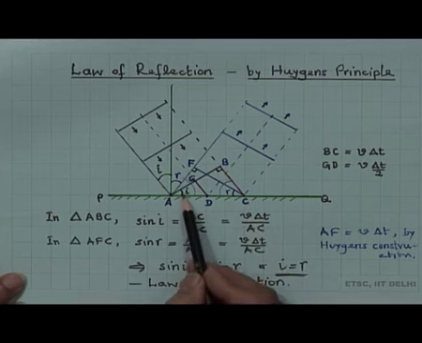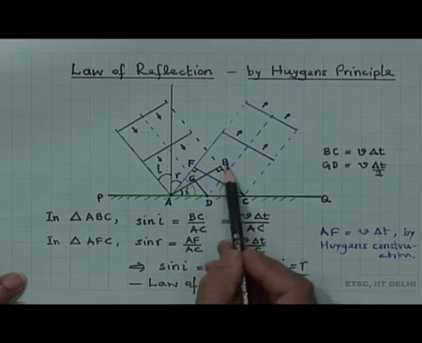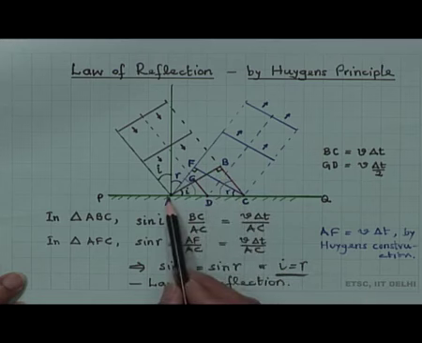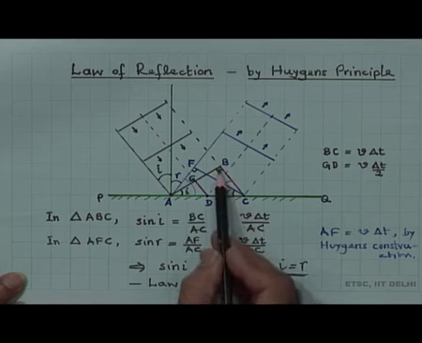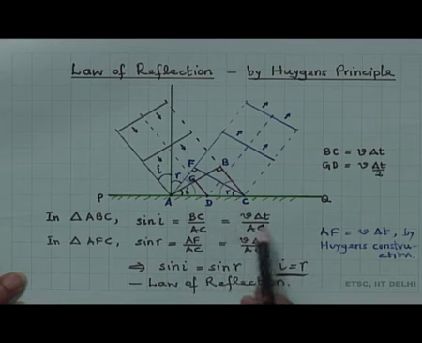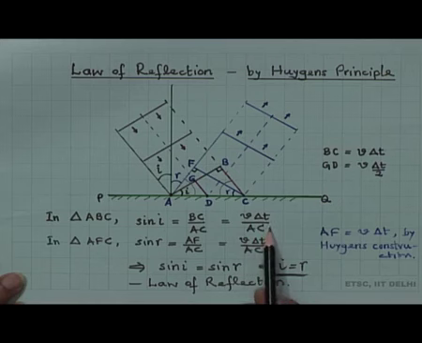sin I is equal to BC, that is the opposite, divided by AC, the hypotenuse here, where BC is V into delta t, the distance. So, sin I equals V into delta t divided by AC.